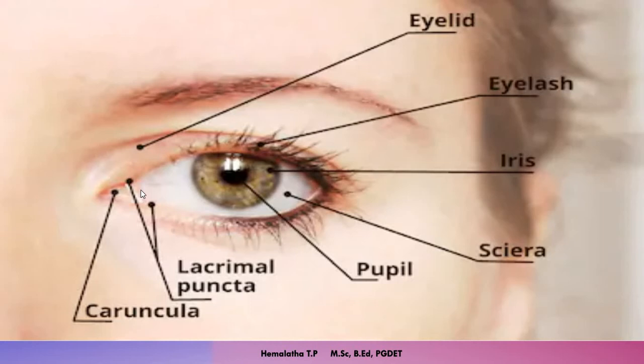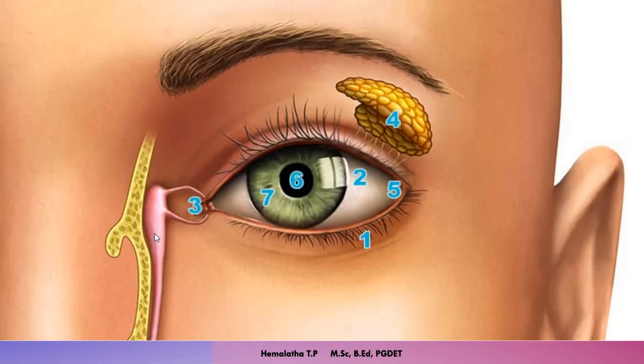Other than these three, there is one more structure which we will not study as a structure of the eye, but it is important and it is part of the eye. That is the lacrimal gland. This is the exact position of the lacrimal gland. So here in this picture you can see clearly this is the lacrimal gland. What is this lacrimal gland? These are the glands which are popularly known as tear glands. These glands contain the liquid called tear, and that tear has an enzyme which can kill bacteria. So the main function of this tear is cleaning the eye and killing the germs which are present in the eye.